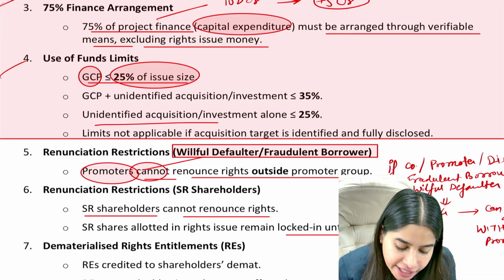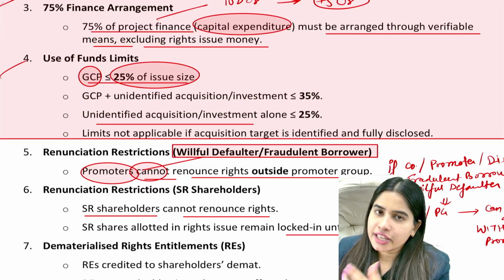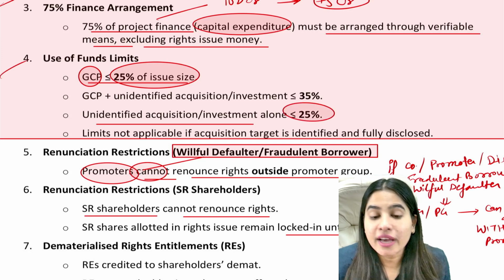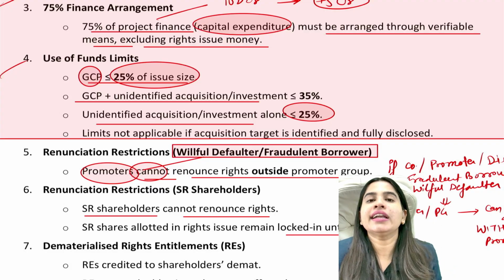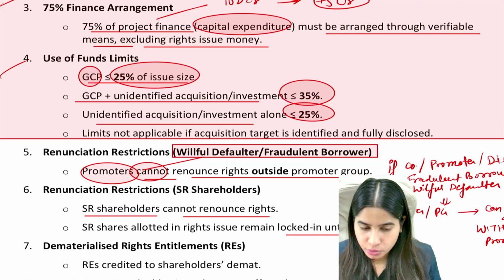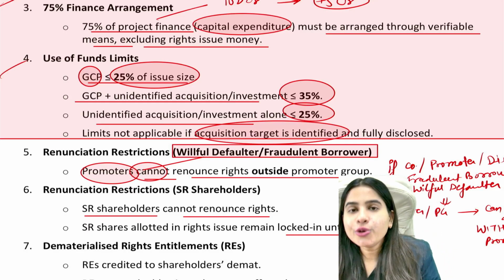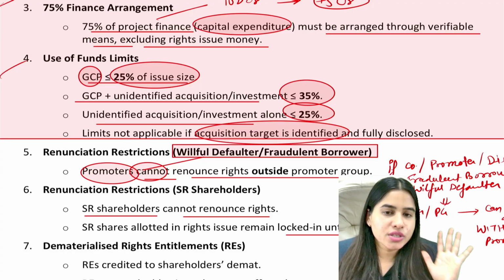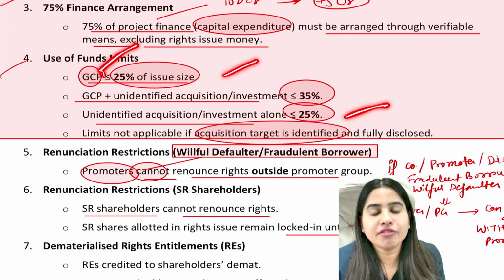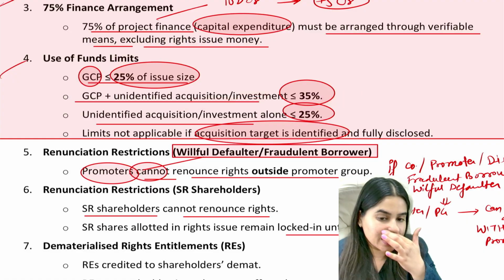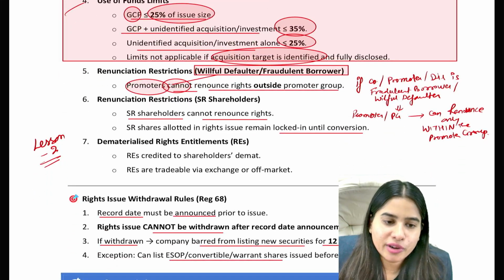Second, for unidentified investment, which means you want to invest but you don't know where, it's not identified as of now, you can use a maximum of 25% of the right issue size, and for both GCP and unidentified investment, you can use a maximum of 35%. This limit is not applicable if the target is identified. If you want to do identified investment, for that you can use even 100% of the right offer. So for GCP you can use a maximum of 25%, for unidentified investment a maximum of 25%, and for both a maximum of 35%. This is same to same as IPO. So basically we have revised the IPO and FPO conditions.